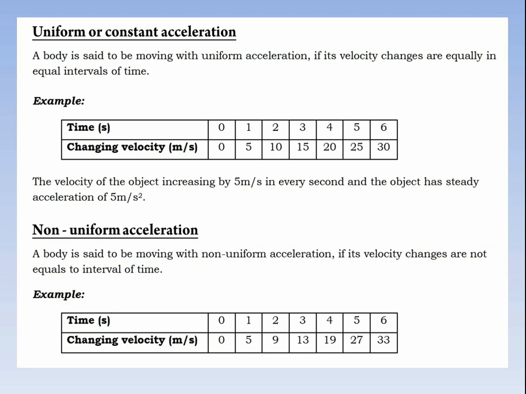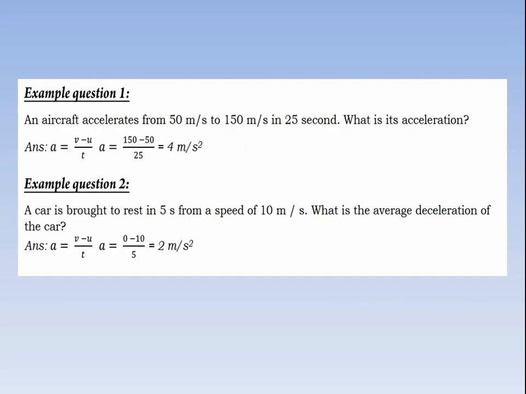At time 0, the velocity is 0 meter per second, but after 1 second it becomes 5 meter per second, after 2 seconds it becomes 9, and after 3 seconds it becomes 13. In this example, it is clearly understood that there is no uniformity in acceleration. Now we discuss an example of acceleration.